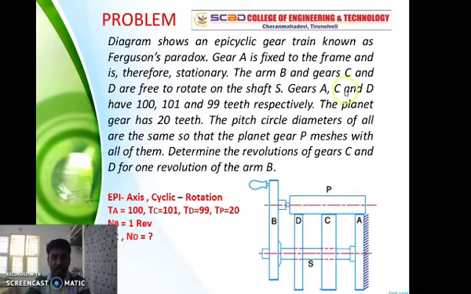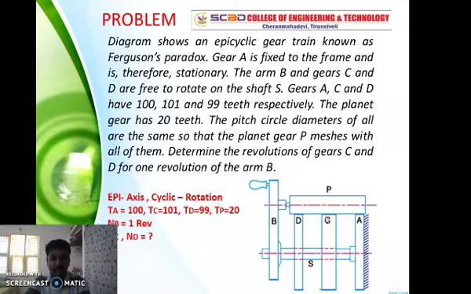Gears A, C and D have teeth. Gear A has 100 teeth, gear C has 101 teeth, and D has 99 teeth. The planet gear is revolving and making contact with A, C as well as D. Whether A, C, D revolve or not is based on that, and that is Ferguson's paradox.